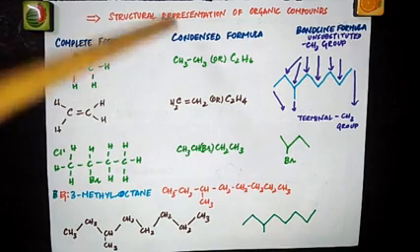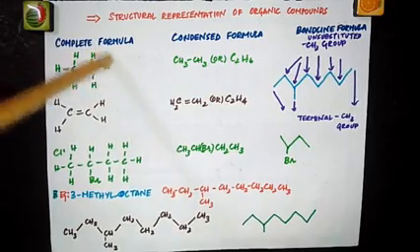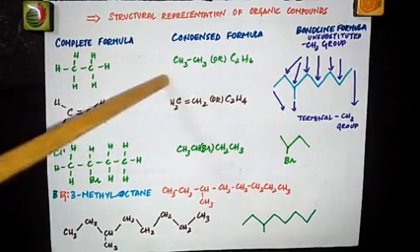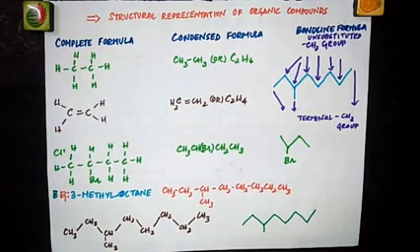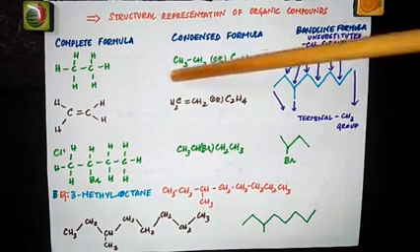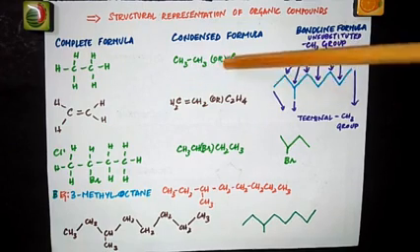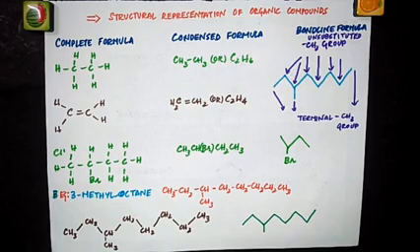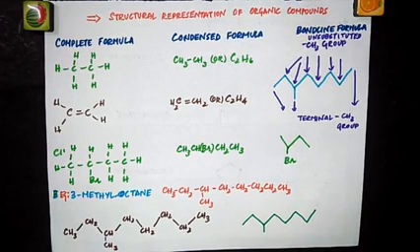And you can write it in a condensed form like CH3 bond CH3. So this is a condensed formula. This is the complete formula or the expanded formula, and this is the condensed formula. Or furthermore, in the condensed formula, how many carbon atoms are there? 2 carbon atoms. How many hydrogen atoms are there? 6. C2H6 is the condensed formula, or you can call this the molecular formula also. Total number of atoms will be counted and written like this. So this is again another form of condensed formula.